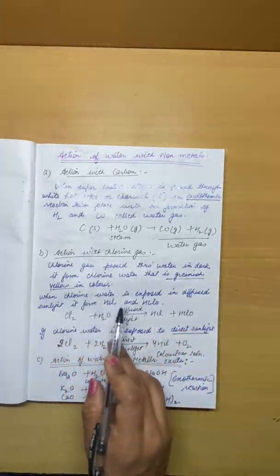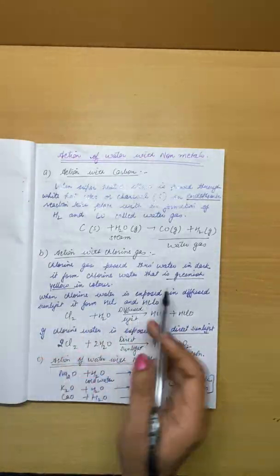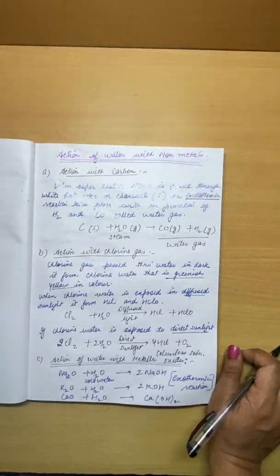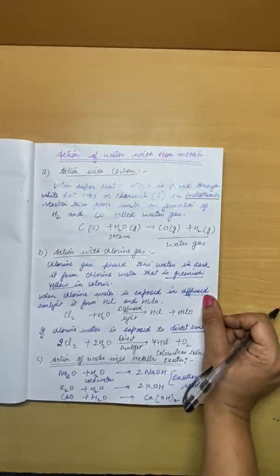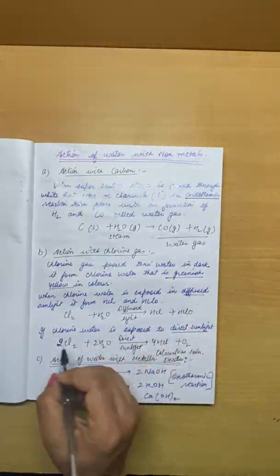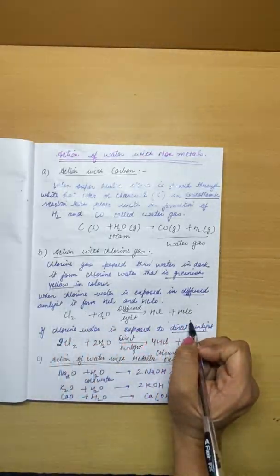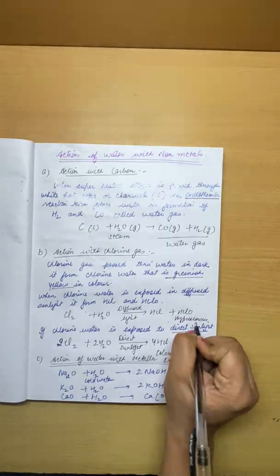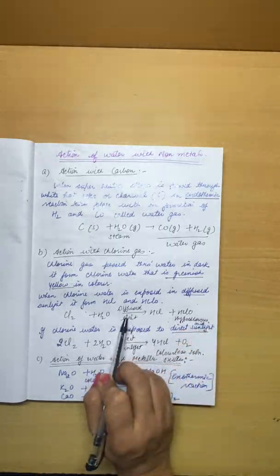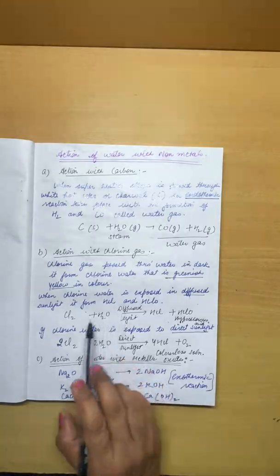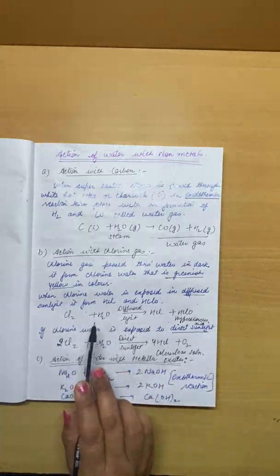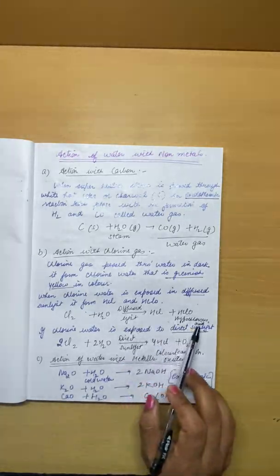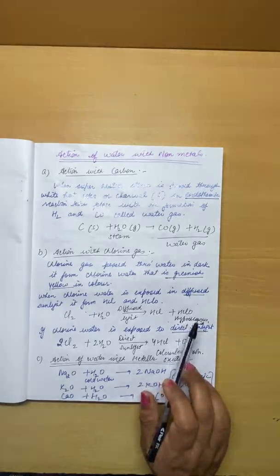So when chlorine water is exposed to diffused sunlight, now what do you mean by diffuse? Diffuse means the sunlight is not bright, right? So in light sunlight the reaction takes place and it will form HCl and hypochlorous acid. So when chlorine water is kept in diffused sunlight, it will form HCl and hypochlorous acid, right?